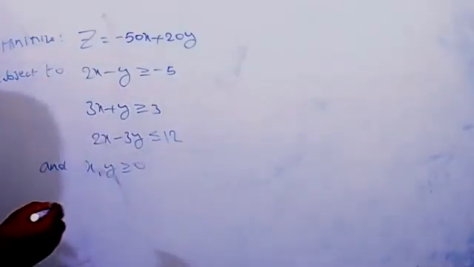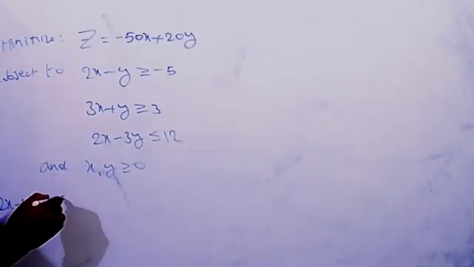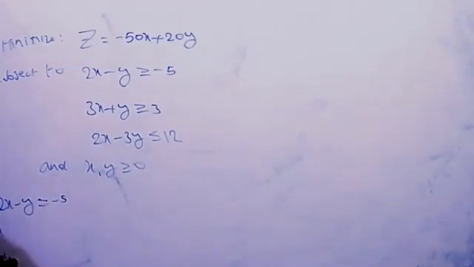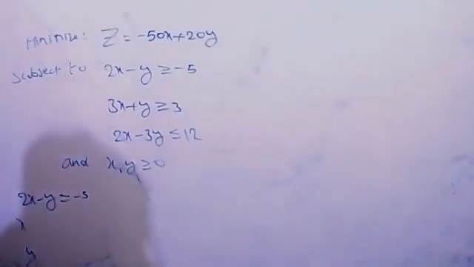Here once you can see the minus 5 is there. Generally this minus 5 we have to remove, meaning when you multiply with minus it is the same thing, not an issue. So first you can find the points here. If we take the first line 2x minus y equal to minus 5, you can take x and y. You can find 3 points; more than that is not required.